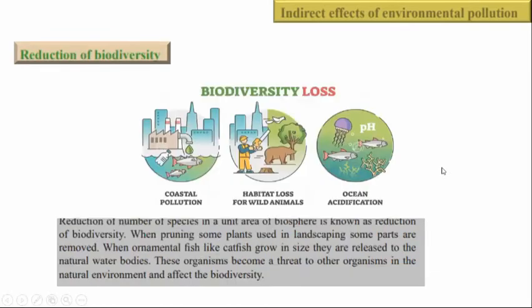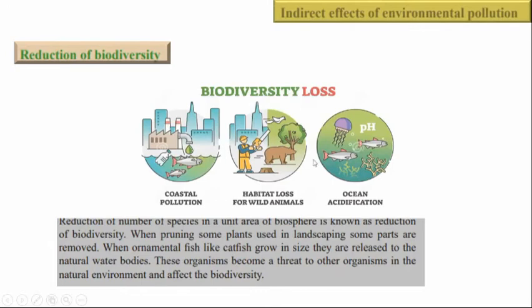Okay. Then the next indirect effect is the reduction of biodiversity, right? So what is biodiversity? That is the number of species in a unit area, right? So when that biodiversity reduces, you call it the reduction of biodiversity. When pruning some plants, pruning means cutting the main tips of the plant used in landscaping, some parts are removed, right? When ornamental fish like catfish grow in sites, they are released to the natural water bodies.